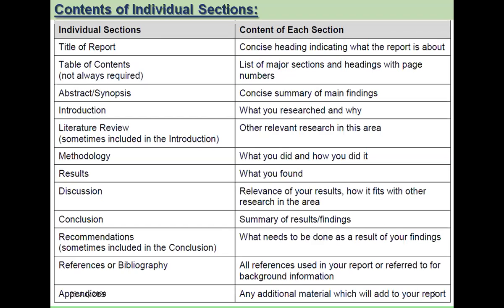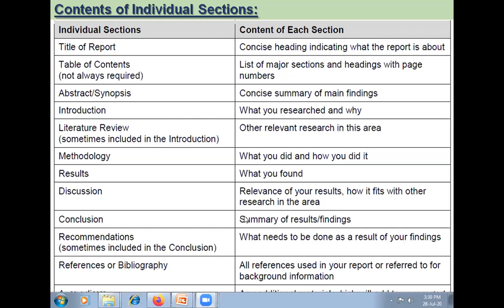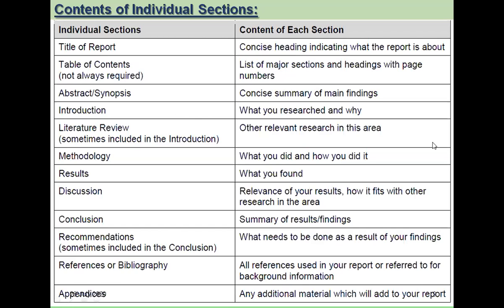In the table of contents, a list of major sections and headings must be given along with the page numbers. In the abstract or synopsis, you are supposed to give a concise summary of the main findings which you have come up with. In the introduction part, what you researched and why. So you have to give an introduction about your research work or research area and why you are interested in working in that area. In the literature review, relevant research which has already been carried out by other researchers in that area must be included. And as I said earlier, you are supposed to include the research papers of at least the previous 10 years in your literature review.